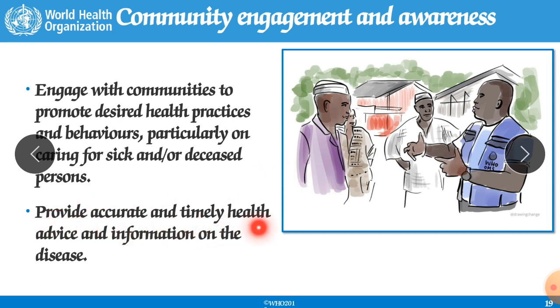Provide accurate and timely health advice. That health advice is very important, along with information on the disease, meaning you should make them aware of the seriousness of the disease. If they are at the primary stage, you should immediately tell them how it will progress, what the next symptoms will be, how to protect themselves, what drugs to take, how to maintain and increase the electrolyte balance, and how to maintain their physical and mental status, which is also very important.